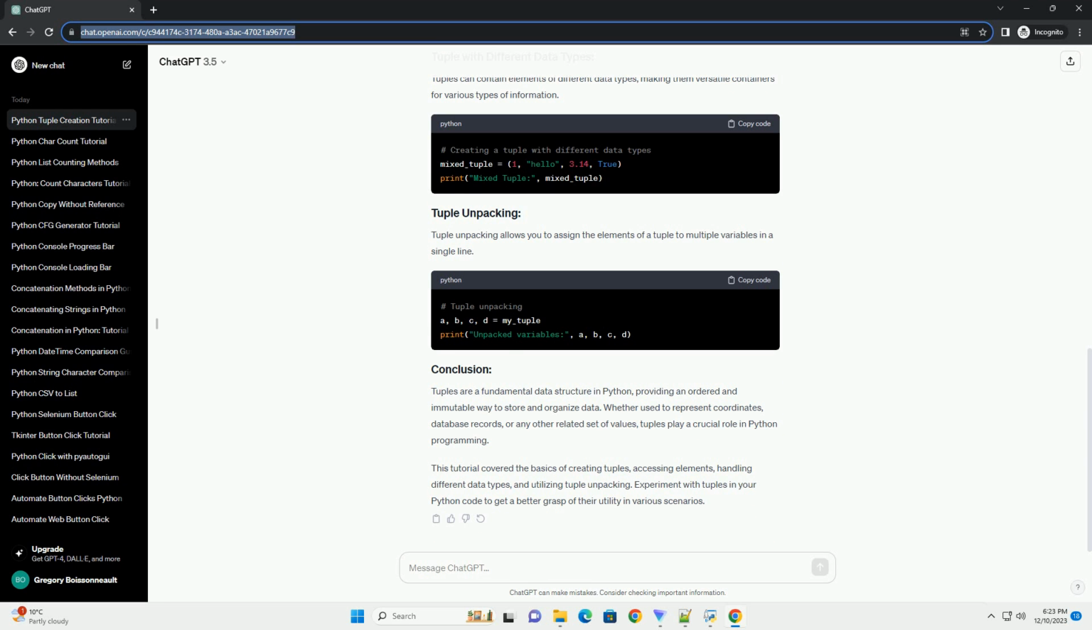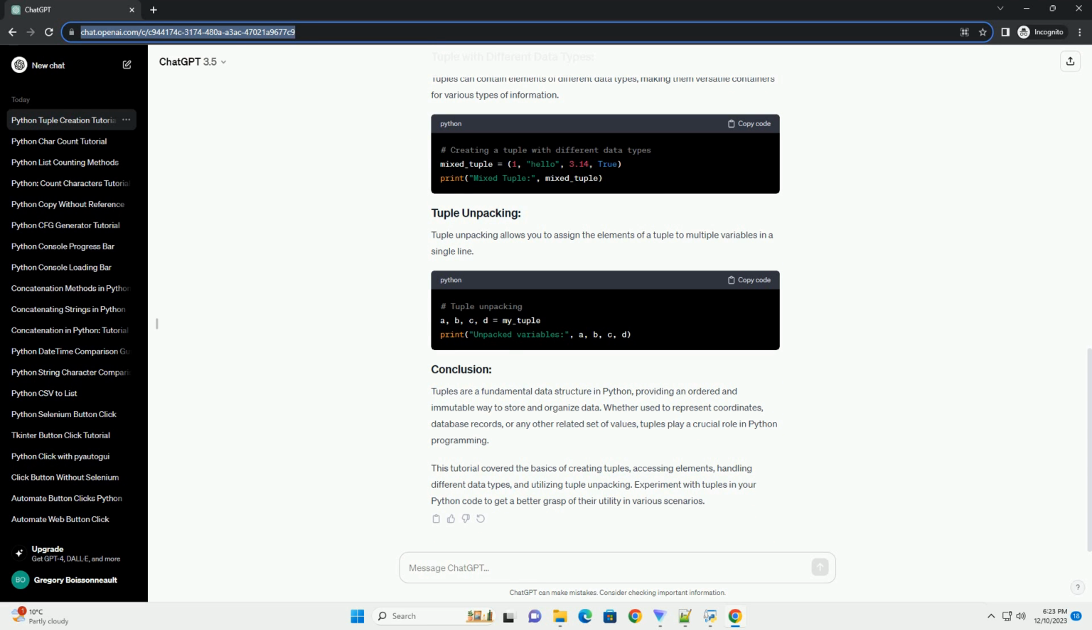The most common way to create a tuple is by enclosing elements in parentheses. Here's an example. You can also use the tuple constructor to create a tuple by passing an iterable, for example a list, as an argument. Elements in a tuple can be accessed using indexing, similar to lists.